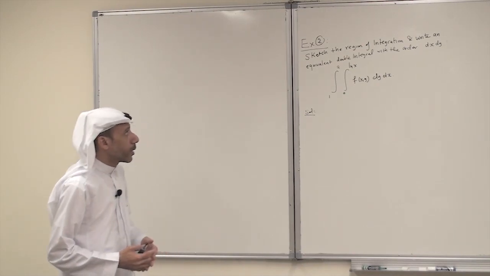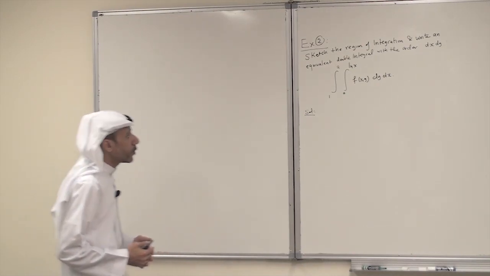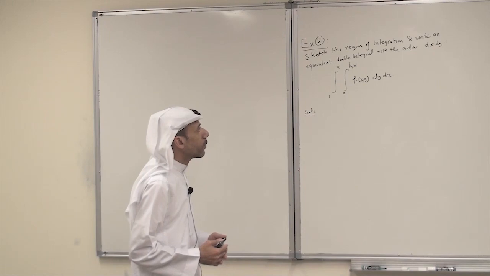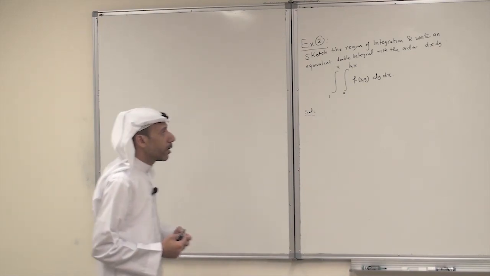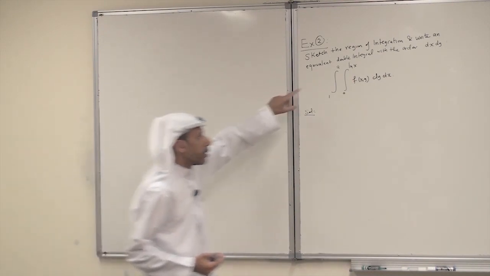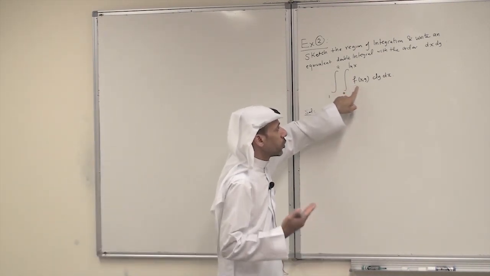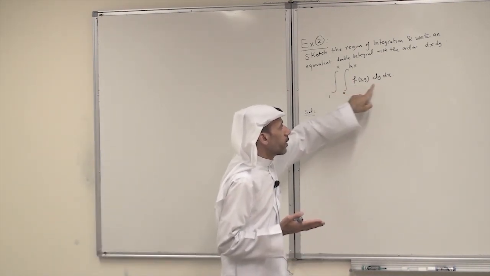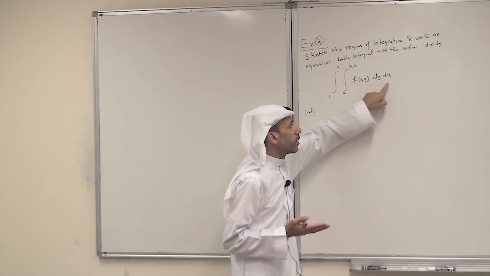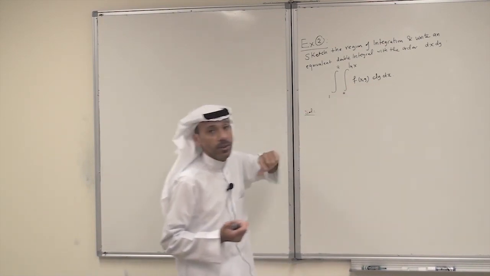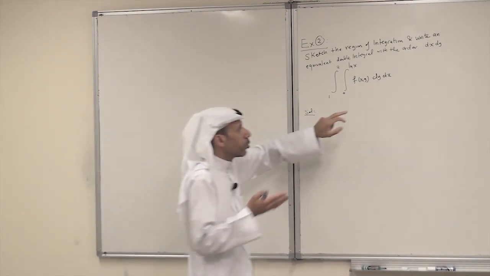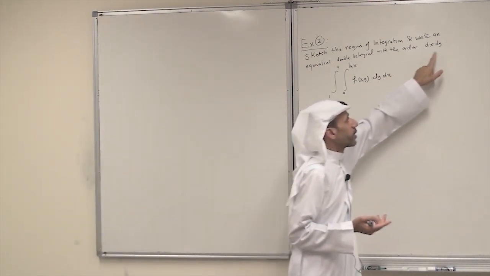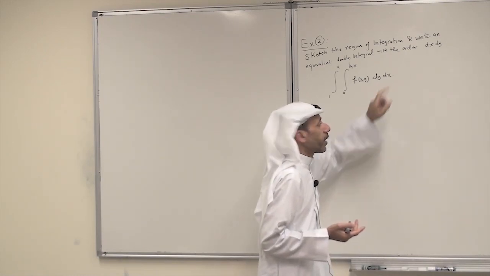Let's consider the following problem. Sketch the region of integration and write an equivalent double integral with the order dx dy. So here we have a double integral of a general function with dy dx. The objective is to write an equivalent double integral, but with the order dx dy instead of dy dx.